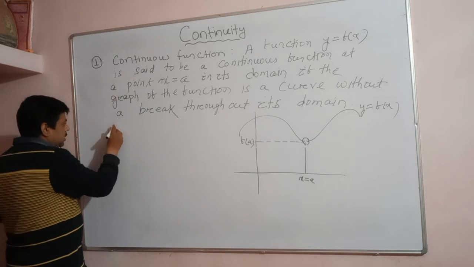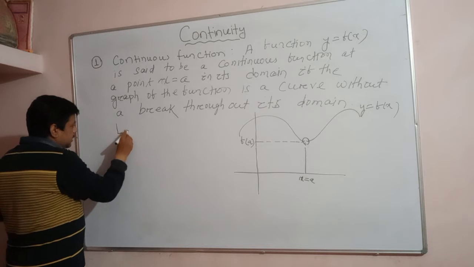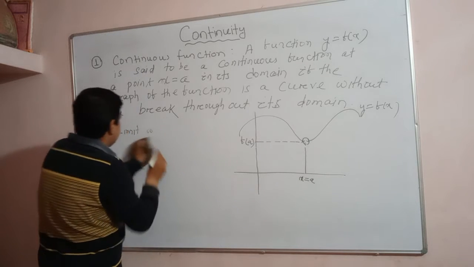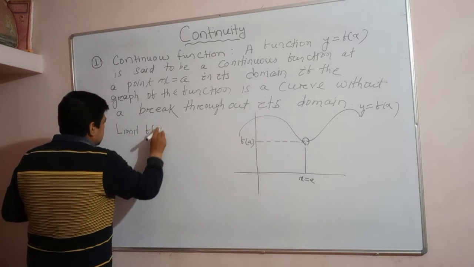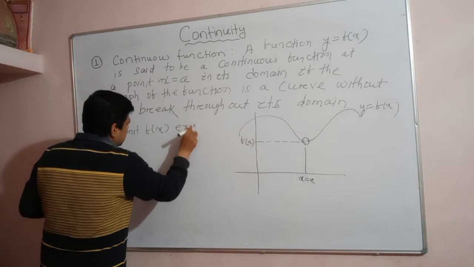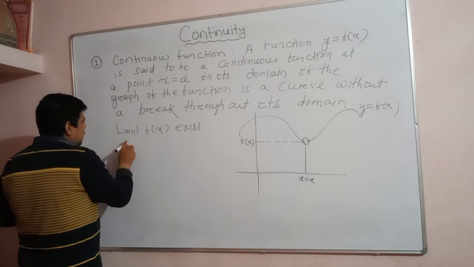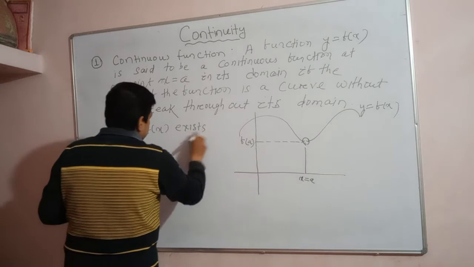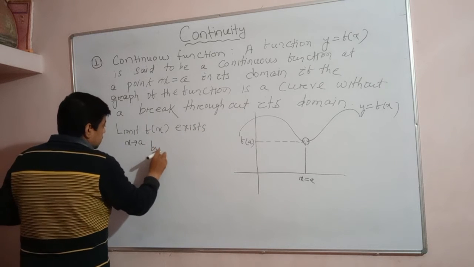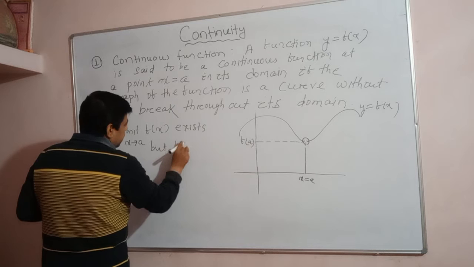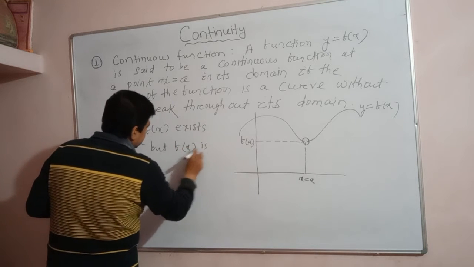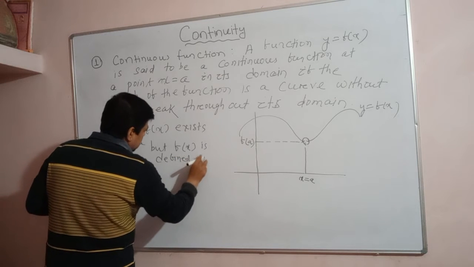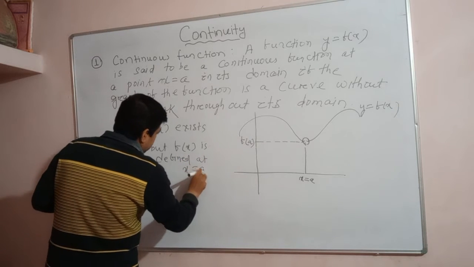You see here the left hand limit of the function exists. The limit of the function f(x) exists as x approaches a, but f(x) is not defined at x is equal to a due to a gap between them.